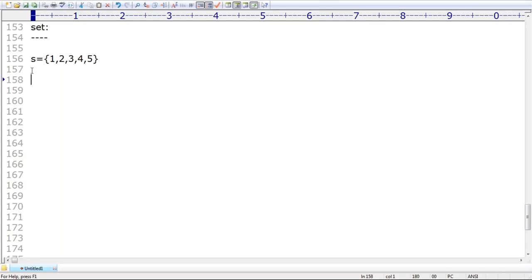Do you know, in the normal mathematics in your college days or school days, you may have learned sets, Boolean algebra, relations, functions. Discrete mathematics is somewhere in some subject. Sir, if I take s is equal to 1, 2, 3, next s is equal to 2, 3, 1, and s is equal to 1, 3, 2, can you please tell, sir, are all these three sets equal or not?